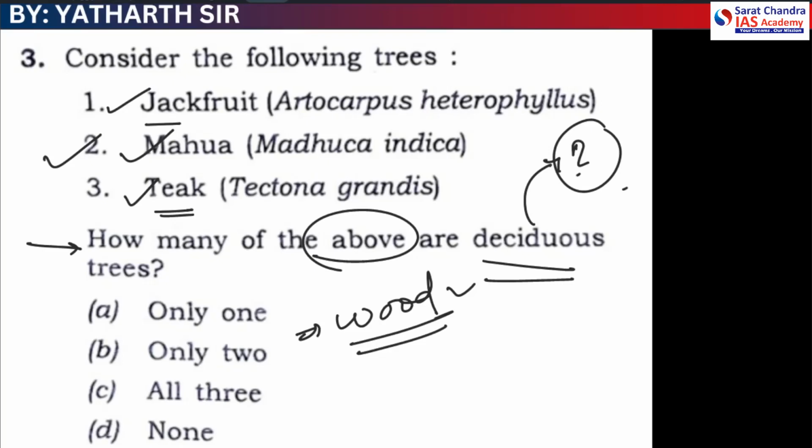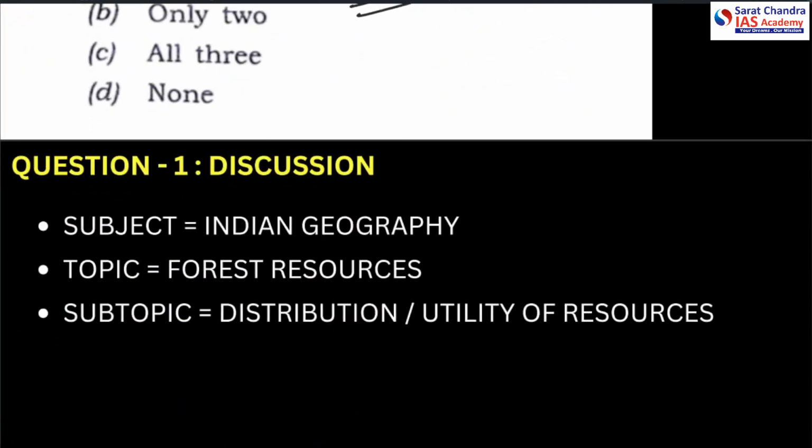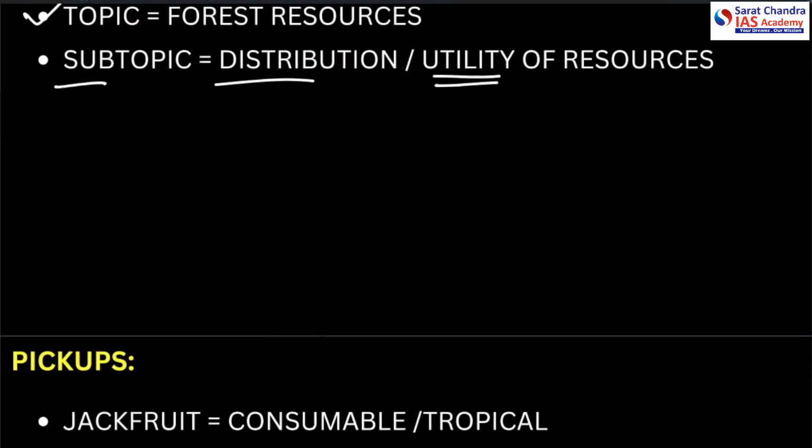Alright, so let's see the discussion. The subject that this question has been asked from is Indian geography, and the topic is forest resources and their utility. The subtopic here is the distribution of the resources or utility of these resources. So we'll first have to know how these resources have been distributed throughout India.